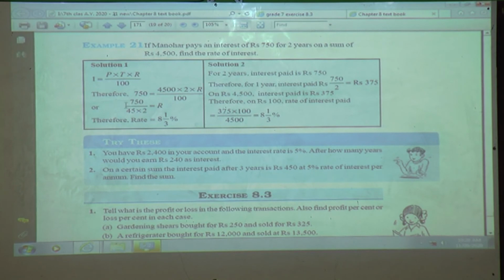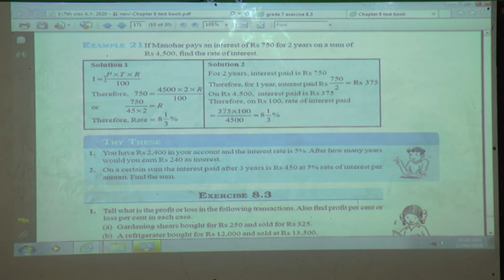Here we write the formula, I is equal to PRT upon 100. Therefore, what is the interest? 750 rupees was the interest, that is the I value given to us in the statement.